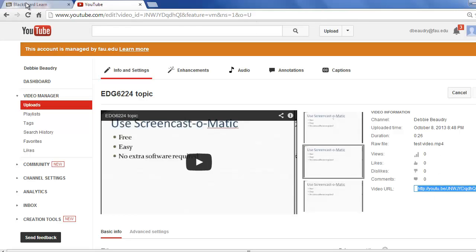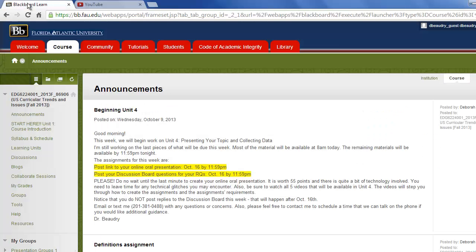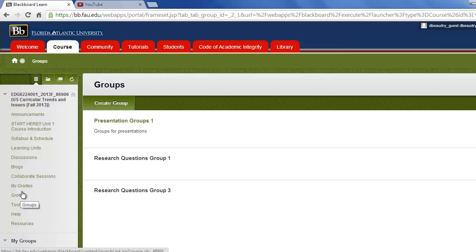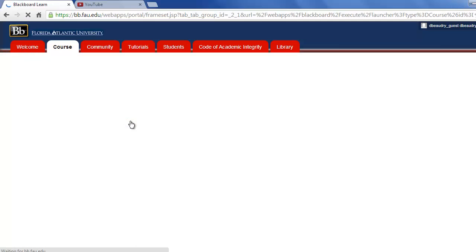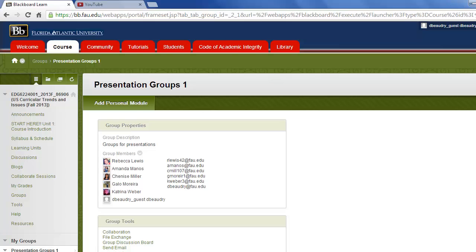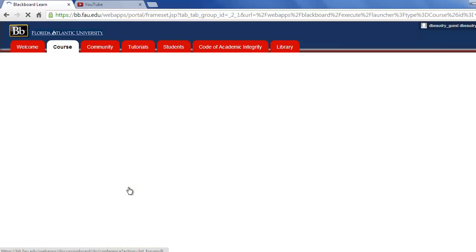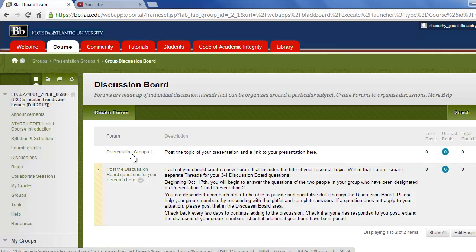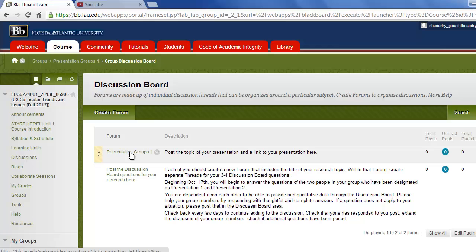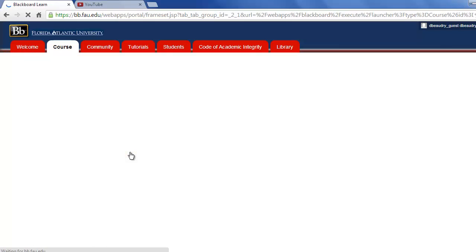But now I'll go back to Blackboard, and I'm going to go to Groups. I'll click on Groups. And the group you're looking for is your presentation group. So I'll click on Presentation Group, and I'm going to scroll down, and I'm going to choose my Group Discussion Board. And from here there's two sections. The one you're going to post the link to your presentation is the first one right here. So I'll click here, Presentation Group 1.